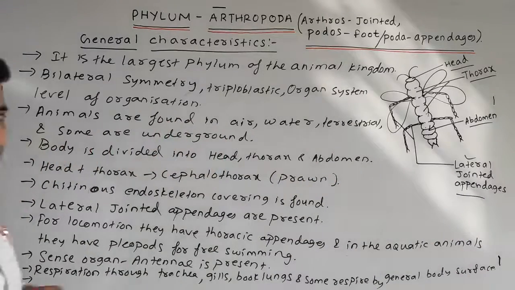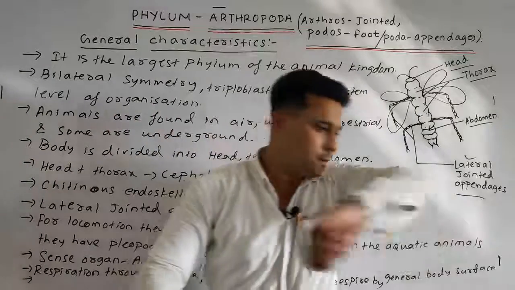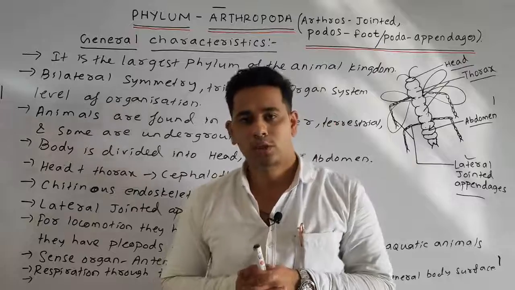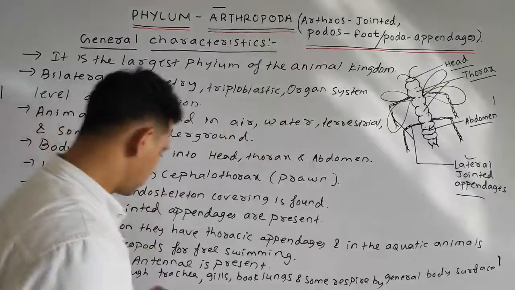Okay, students. Last point we'll discuss is excretion. Excretion is done mainly by the Malpighian tubules, coxal glands and the green glands.